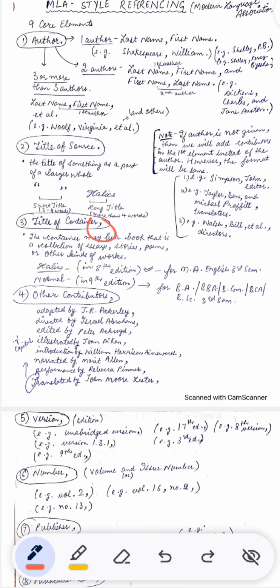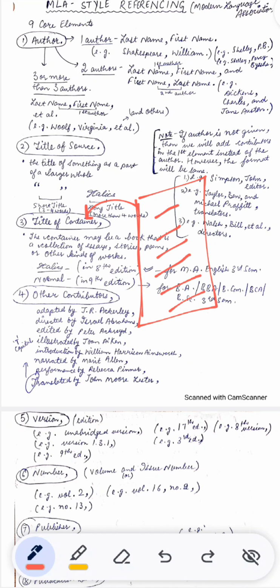Third is title of container. After title of container, there is comma. What is title of container? The collection itself. It can be a book, which is a collection of essays, stories, poems, or any kind of work. For example, this is a book. This book is title of container. This book is having essays, stories, poems, articles, units, or chapters. These chapters, these articles, these essays, these stories are title of source.